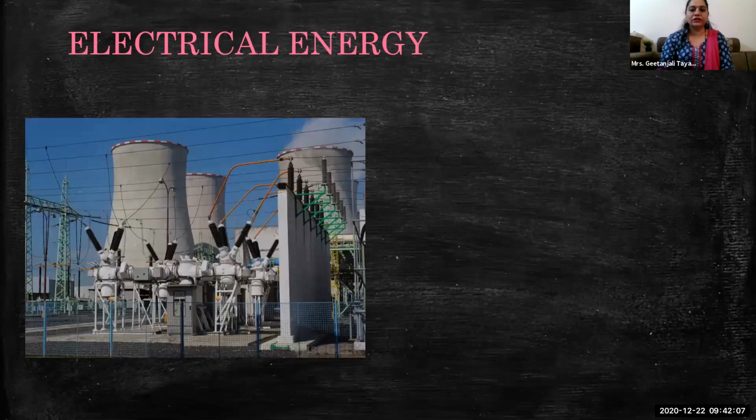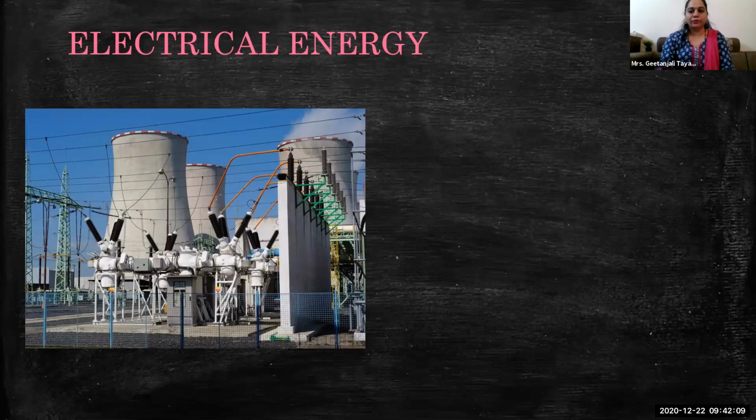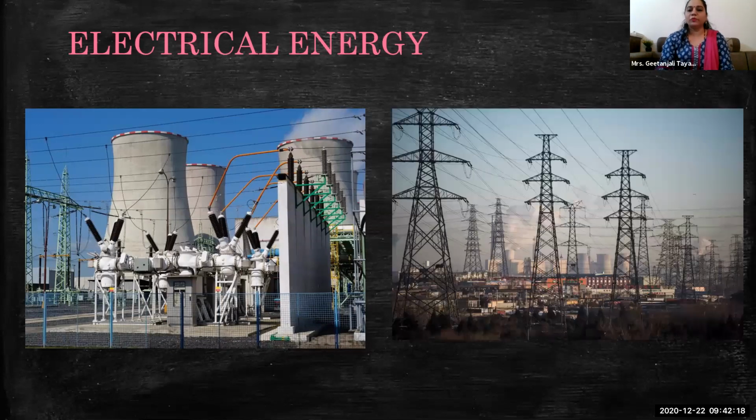And where is electrical energy produced? In a thermal power station. This is one of the power stations where electricity is generated. And how do we get electricity? Through these big towers, electric wires run and come to our cities and are supplied to our electric meters. Electric wires conduct electricity from the generation point to the distribution point. So this is electrical energy.